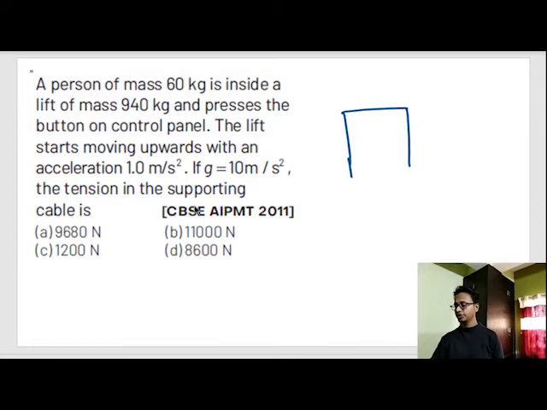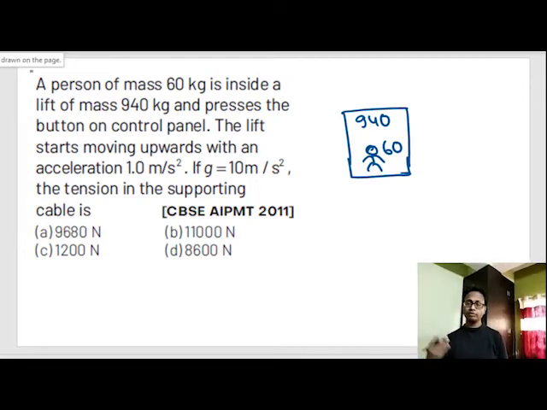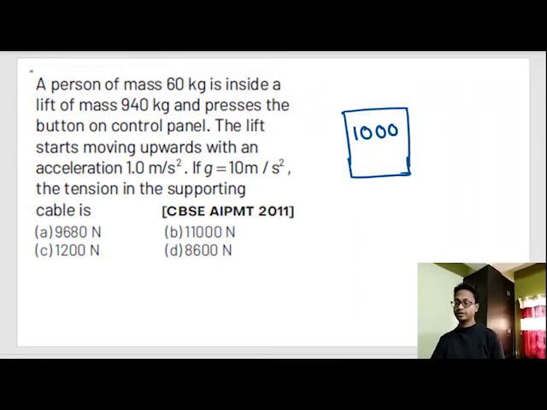This is the same question, just a lengthy version of the same question. The mass of this lift is 940 kg. There is a person inside this lift. The weight of this person is 60 kg. So I don't care whoever is doing whatever inside the lift. And net mass of the lift is 940 plus 60 is equal to 1000 kg. Now I don't care who is inside this lift, either a person or an elephant, doesn't matter to me.